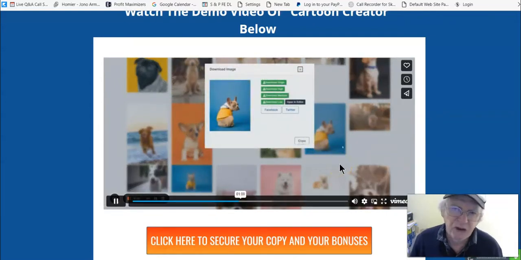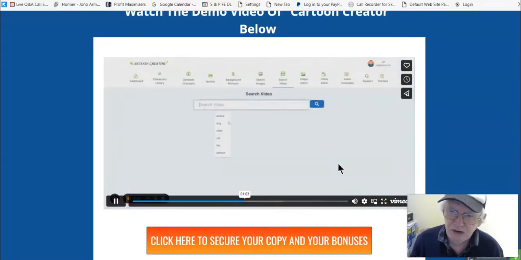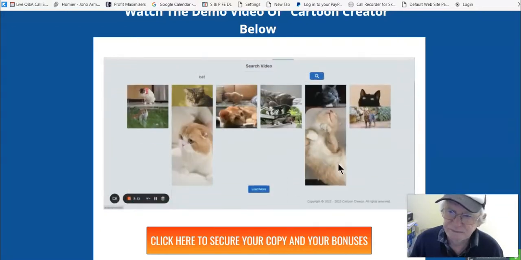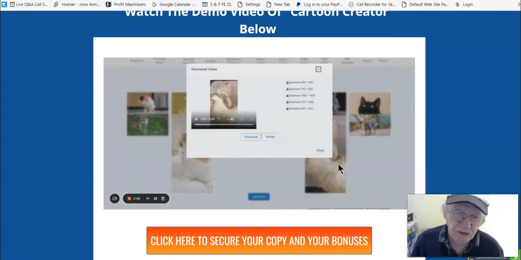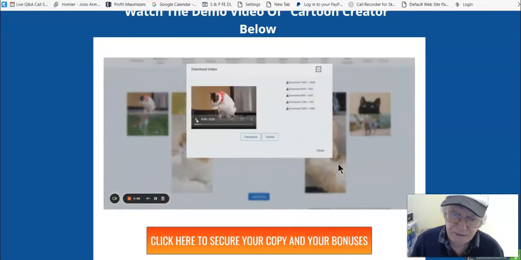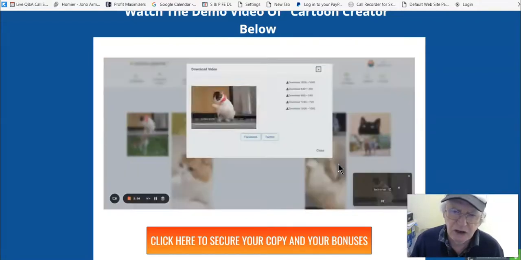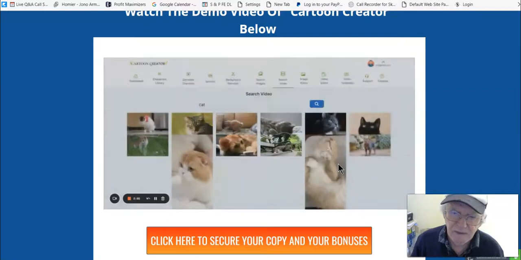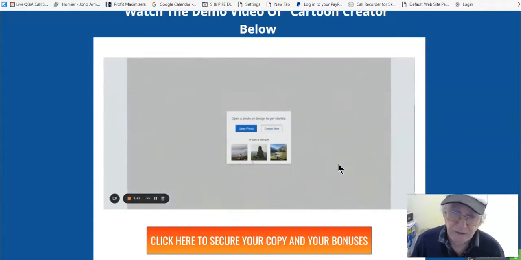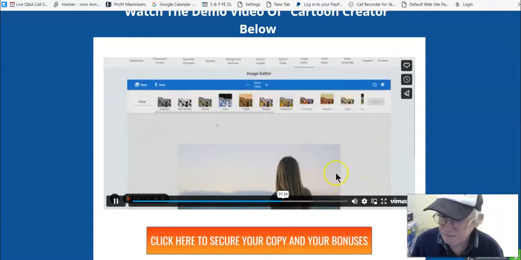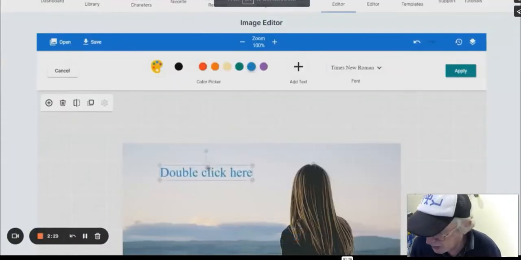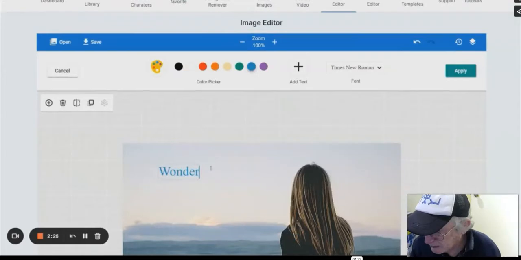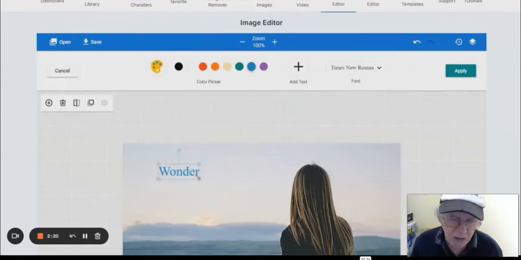So here we are with the templates here. Images, templates. I guess it's just copy and paste, mix and match. But this is not that great. I don't know what's going on here. It's not very good. Let's see what happens. See if that makes any difference. It probably doesn't.